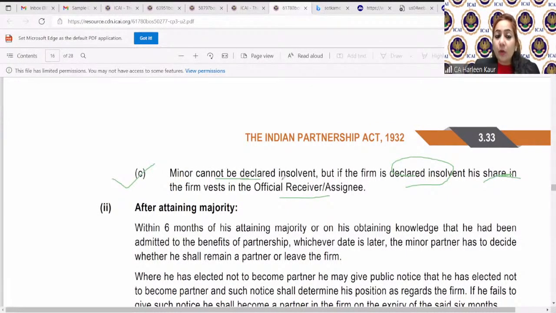It says minor cannot be, children, while we are doing these points, my humble request, please pay attention. I'm not reading the queries right now. So we'll take up the queries after we have done this topic.